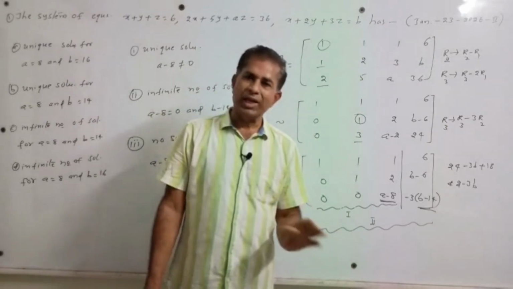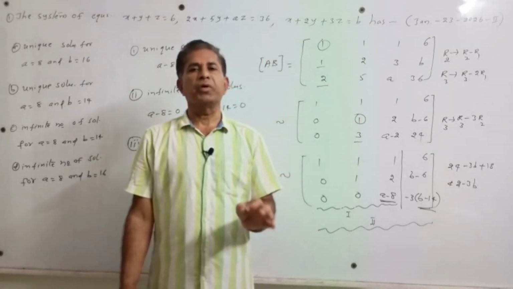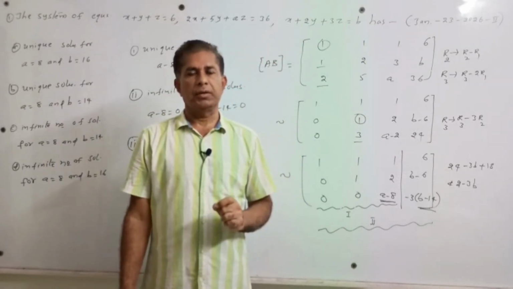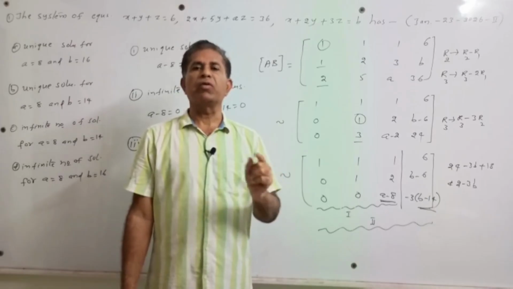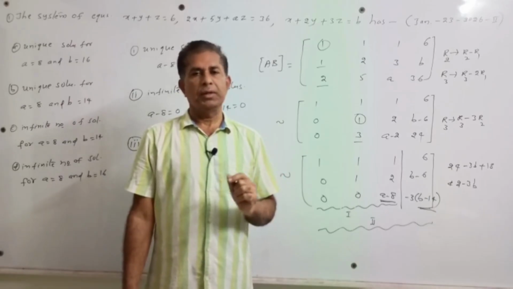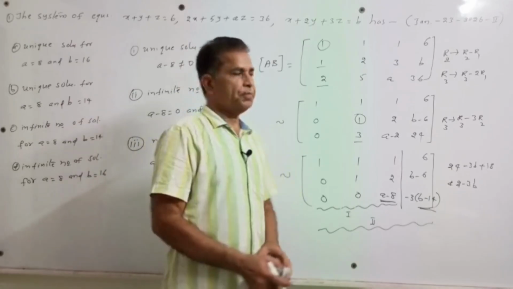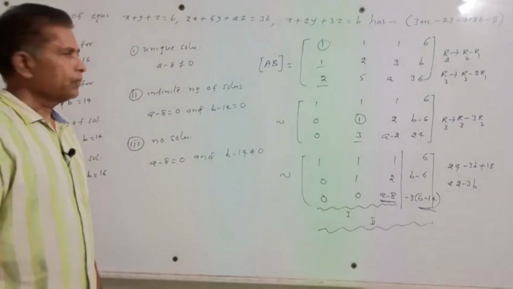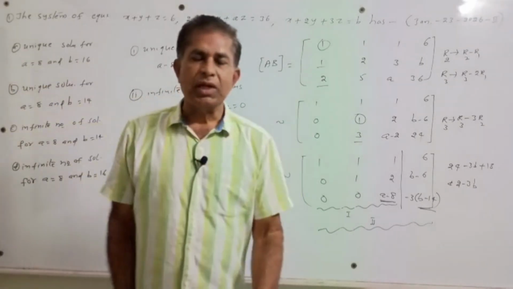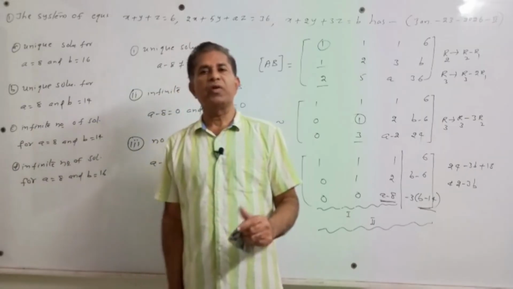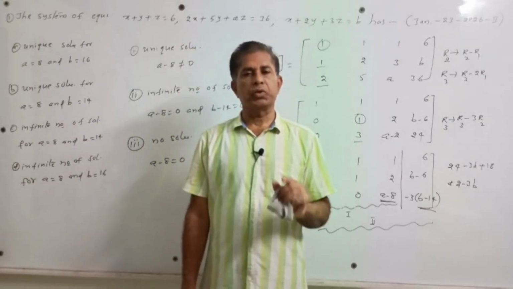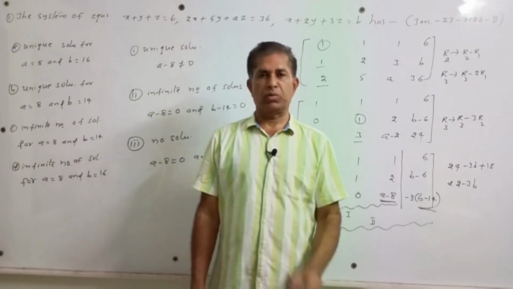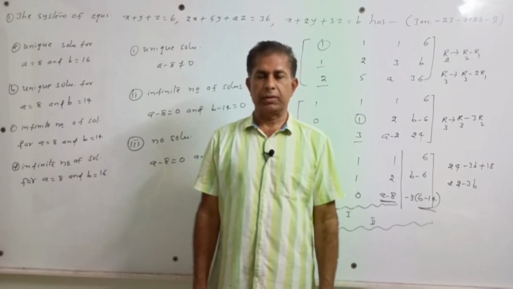So rank of A becomes 2, rank of AB becomes 3. Therefore, rank of A not equal to rank of AB. The system has no solution. So this is the condition for no solution. So that is the way of deciding the nature of the solutions of the above system of equations.